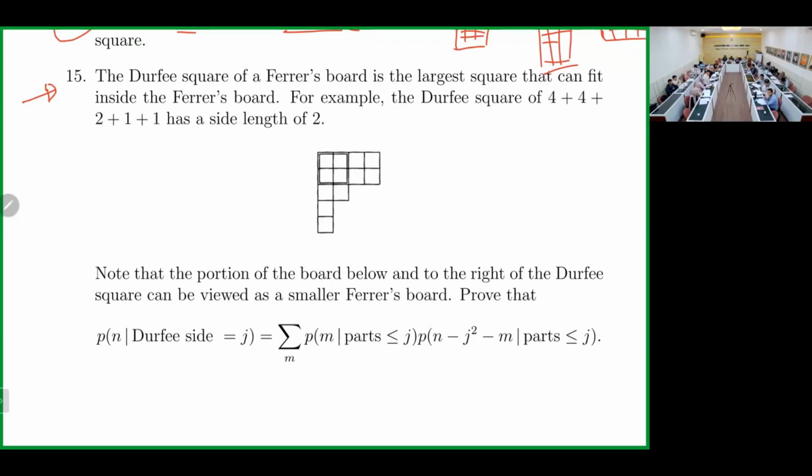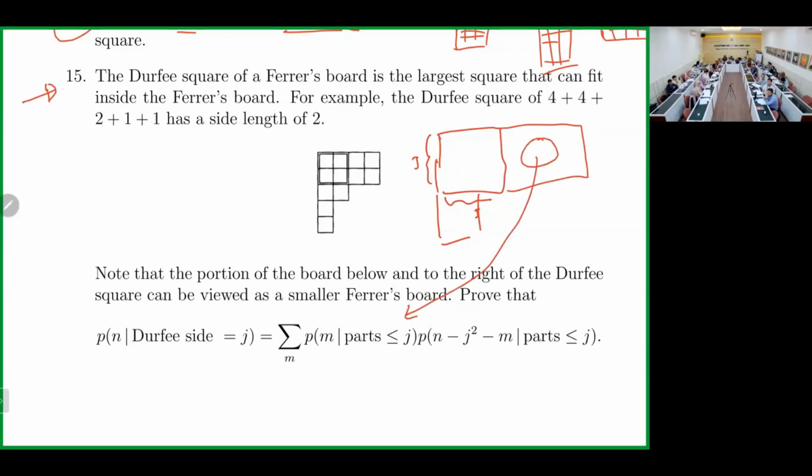What happens if we have the Durfee square? The length is J. So this one is J, this one is J. How many possibilities are there below the square? So the number of parts cannot be more than J. Correct?